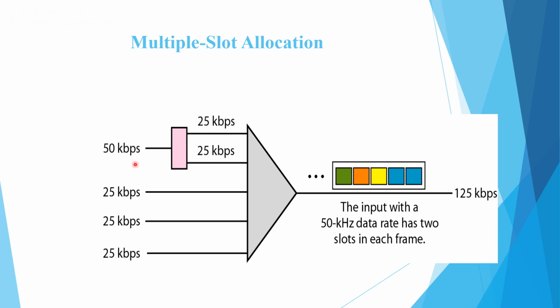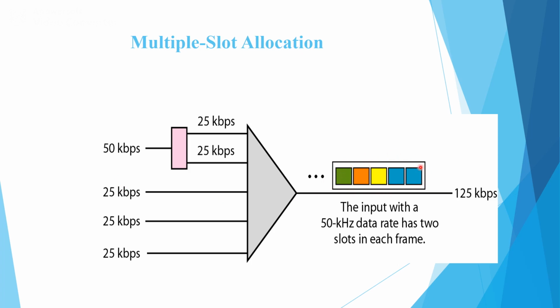But what happens is, for this particular connection we have to maintain two slots within the frame. So we have 4 data lines, but in the frame how many slots are allocated?